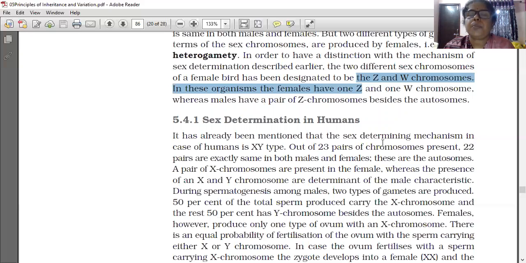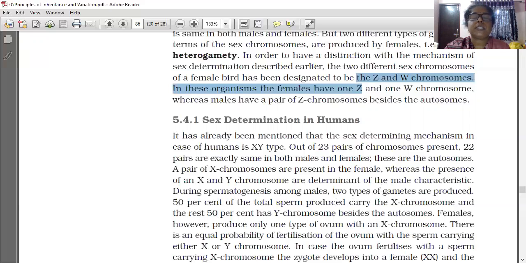Out of 23 pairs of chromosomes present, 22 pairs are exactly the same in both males and females. These are called autosomes. A pair of X chromosomes is present in the female, whereas the presence of an X and a Y chromosome determines male characteristics.